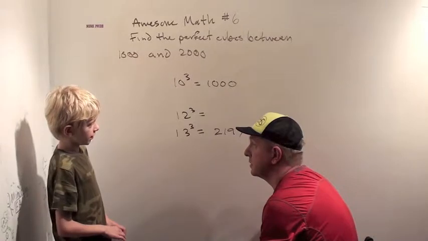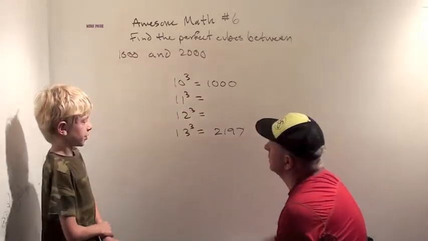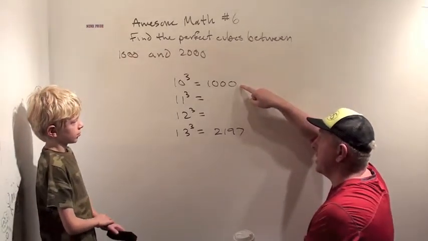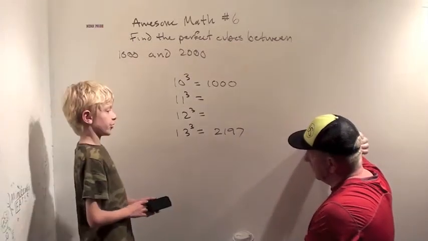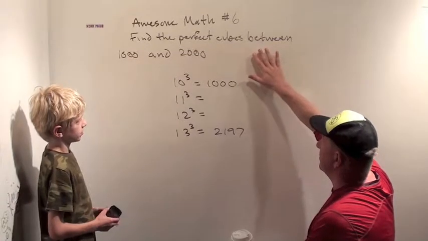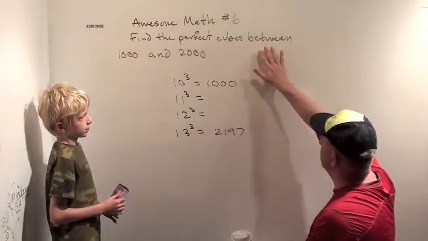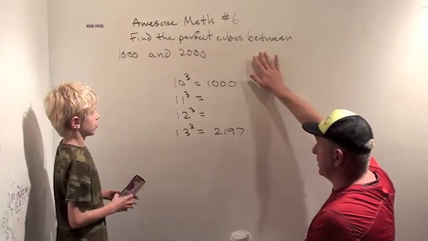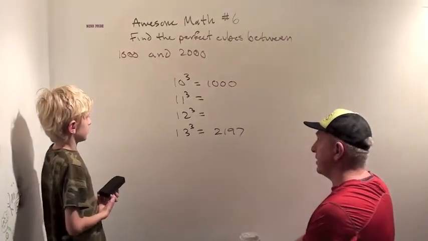10 cubed, 11 cubed, and 12 cubed. Okay, now, one interesting question is does this one count? It said between 1,000 and 2,000. So I don't think it counts. Okay, we've got to be careful. Sometimes problems mean including, and sometimes they don't mean including, but I think when it says between, they don't mean including. So we've got to find 11 cubed and 12 cubed.